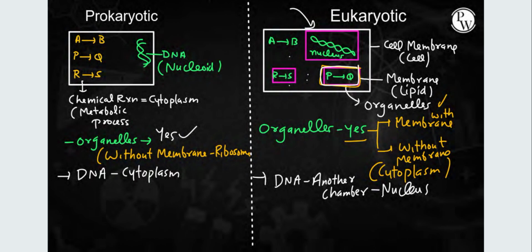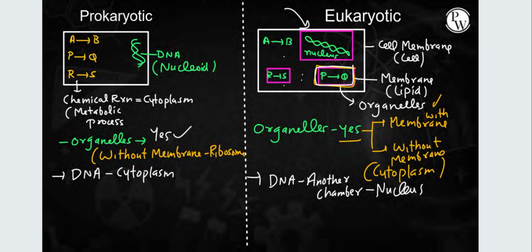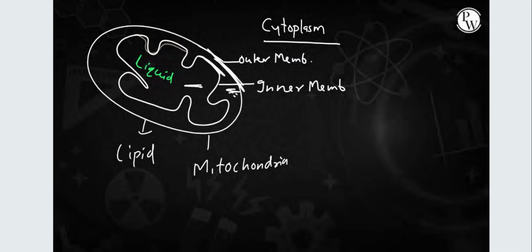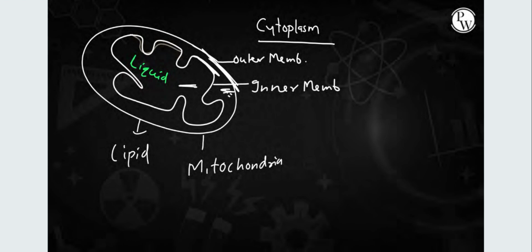But in eukaryotes, organelles can be membrane bound or without membrane. Membraneless organelles are found in the cytoplasm. DNA is present in another chamber known as the nucleus, which is again a membrane bound structure. Cell membrane is there, and it is made of lipid, as we learned in the beginning of the class. In mitochondria, you will see double membrane structures, which separate the inner environment of mitochondria